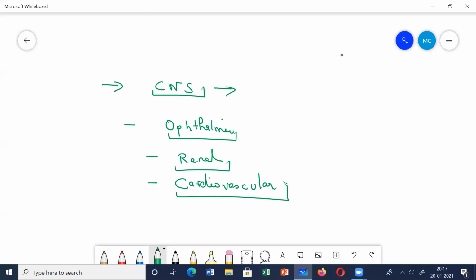In the CNS, what will you see? If the pressure suddenly increases, in acute hypertension, that can lead to transient ischemic attacks. It can cause strokes. It can cause subarachnoid hemorrhage. It can cause hemorrhage. It can cause hypertensive encephalopathy when the BP goes very high, more than 220 by 120. So these are the different complications which occur in the CNS.